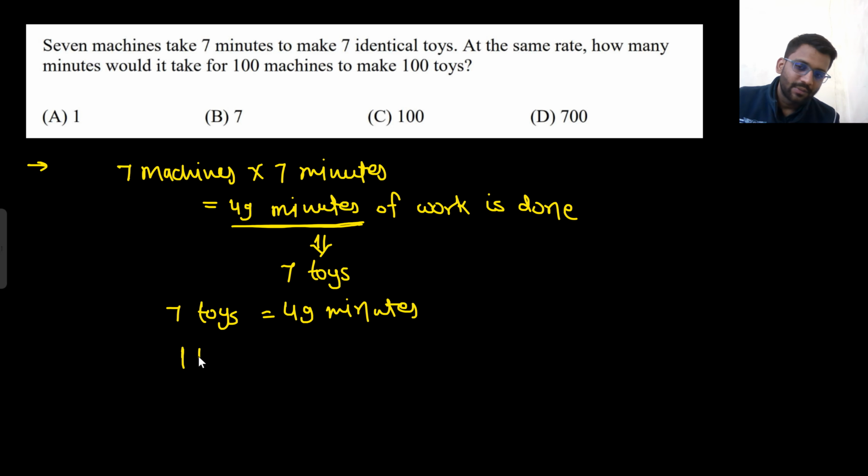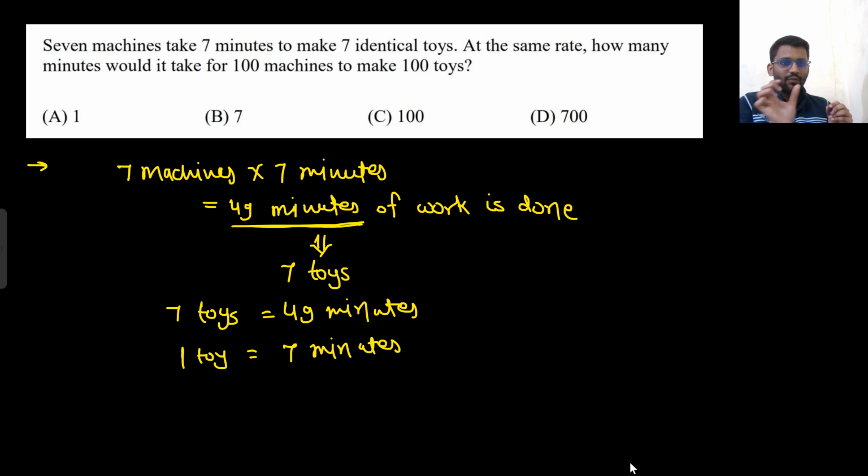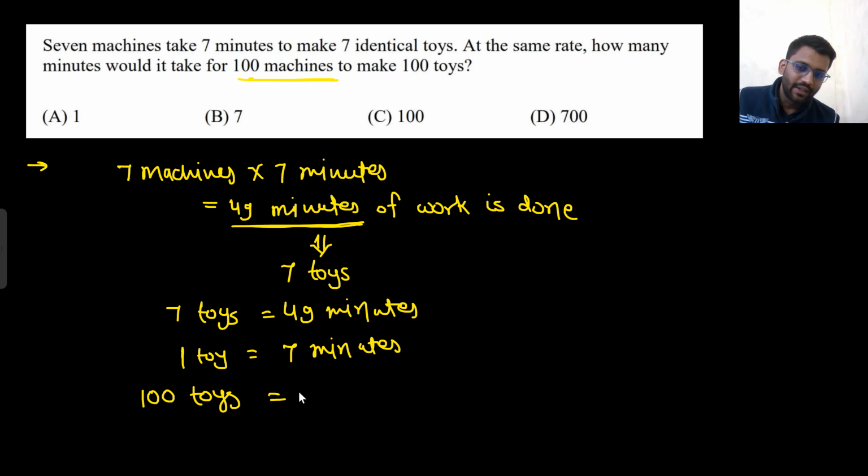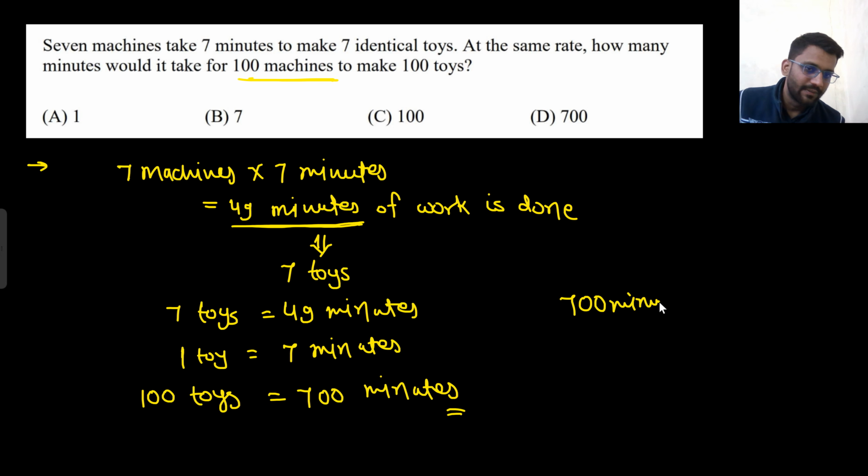So one toy will take how much time? One toy will take 7 minutes. So 7 minutes of work will help you make one toy. You make one toy in 7 minutes. Okay. Now 100 machines are working and you need to make 100 toys. So for 100 toys, how much time do you need? You need 700 minutes. Right? For 100 toys, you need 700 minutes of work.